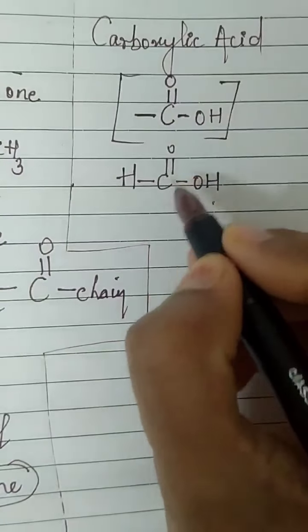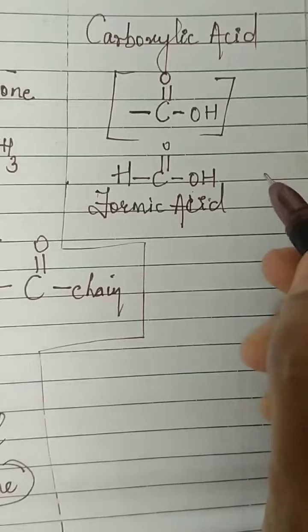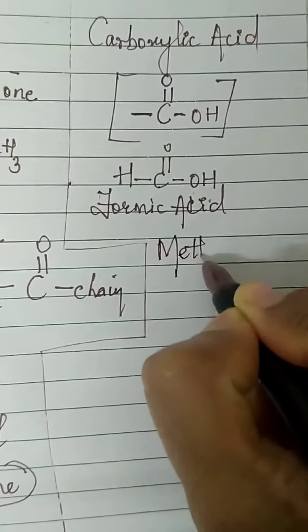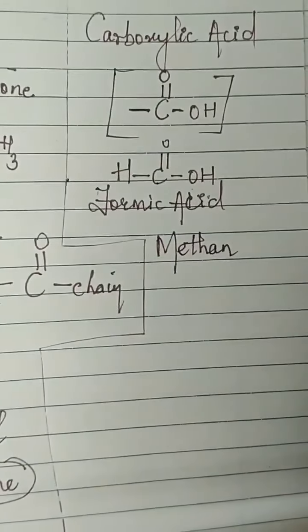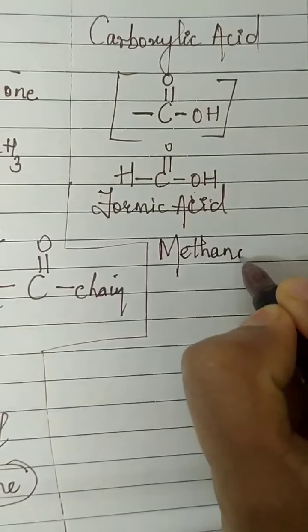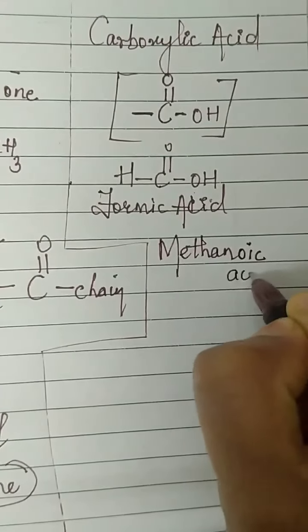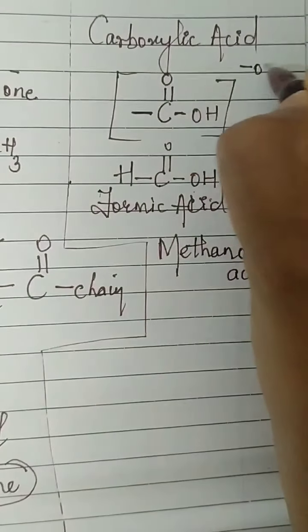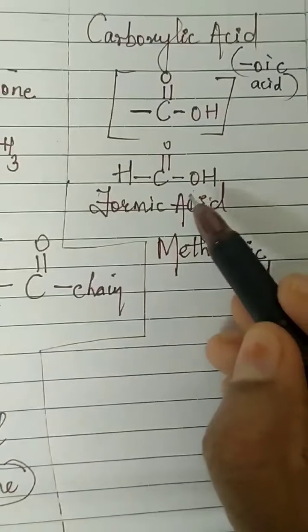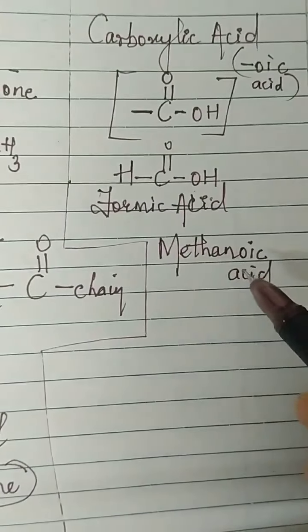Remember formaldehyde, same like that. If you have H and C double bond O, OH, formic acid, or by IUPAC name you call it, only one carbon means methane. So methane, E we will not write. For acid we will introduce oic, methanoic acid. So you will attach oic and acid, oic acid.